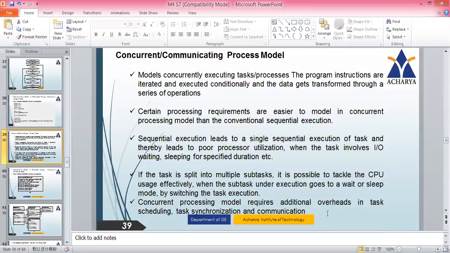Concurrent processing model requires additional overheads in task scheduling, task synchronization, and communication. Yes, one way it is an advantage. Another way, task scheduling, task synchronization, everything becomes slightly complicated. So these things we have to work upon.